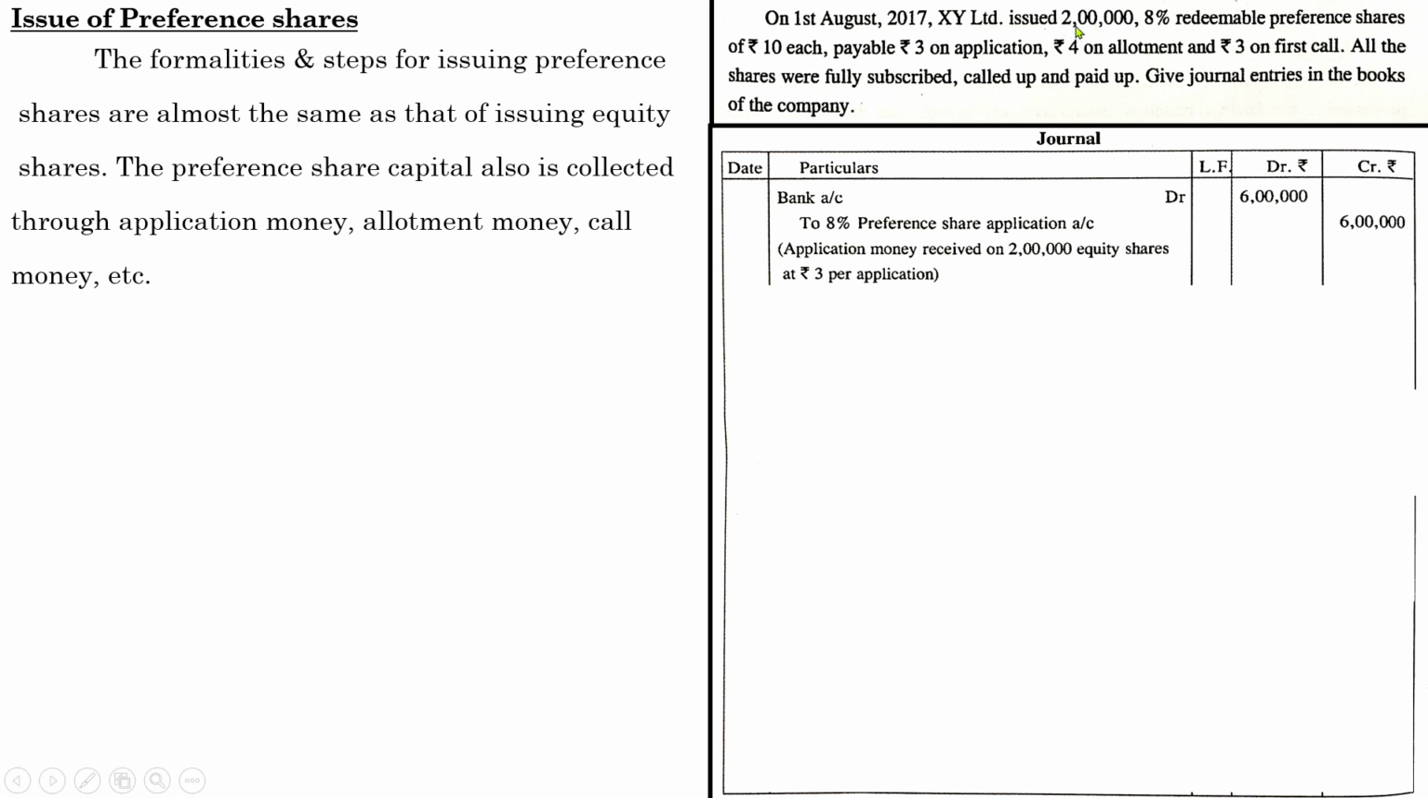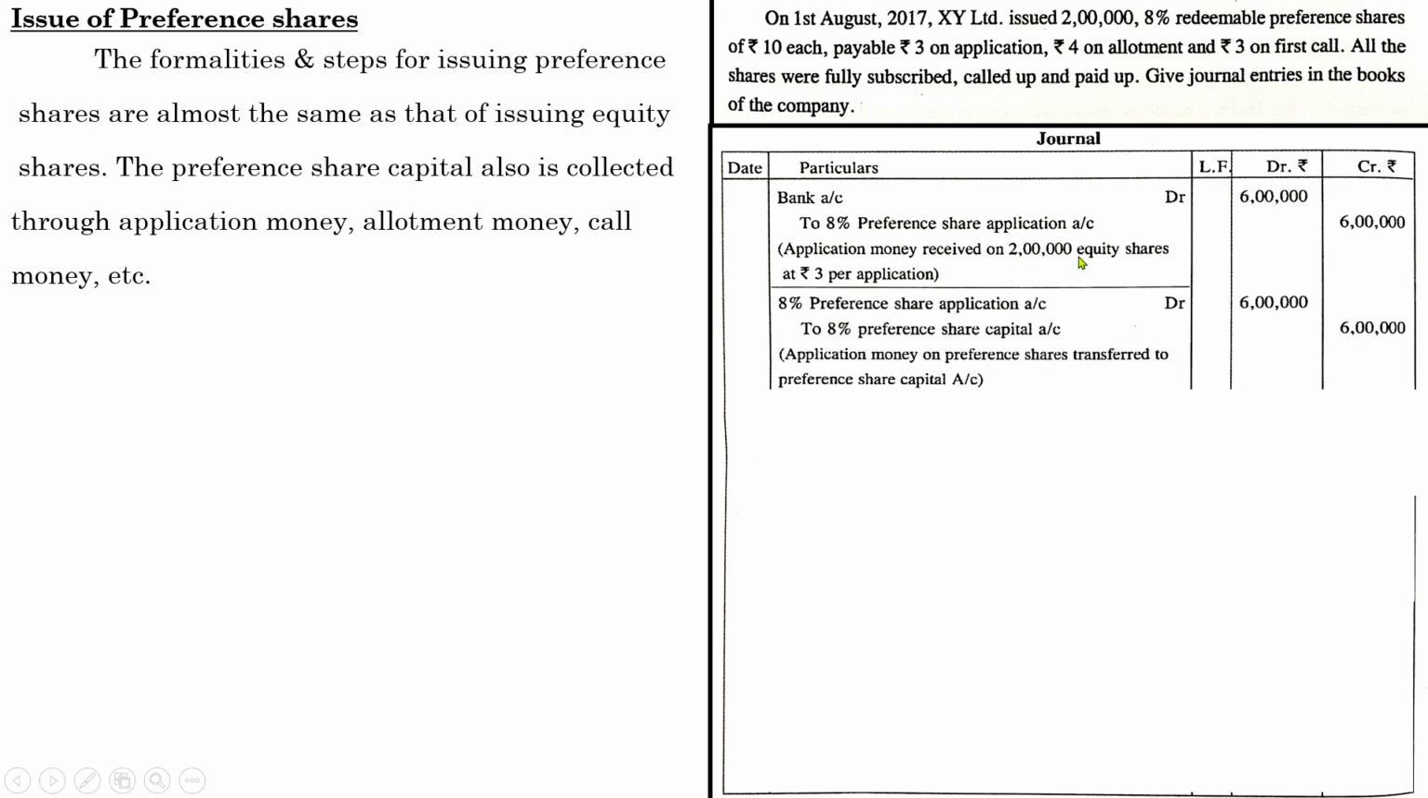And here the total number of shares is 2 lakh. Application is 3, so 2 into 3, 6 lakhs. Don't forget to pass the narration. Next is the due entry, 8% preference share application account debited to 8% preference share capital. You have to show these names correctly. Even though the question is very easy, you have to show the names correctly. Amount 6 lakh, though there are no further adjustments, show the narration.